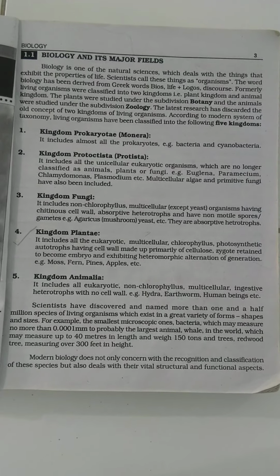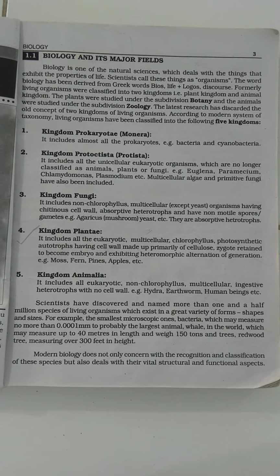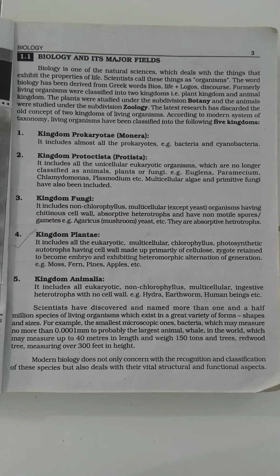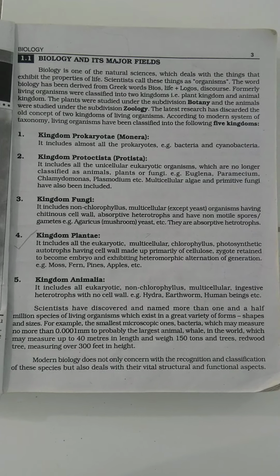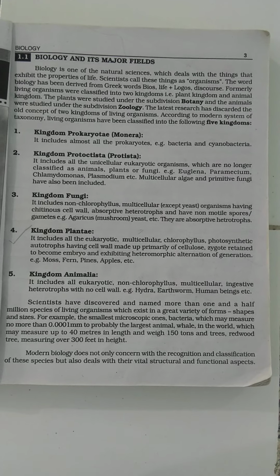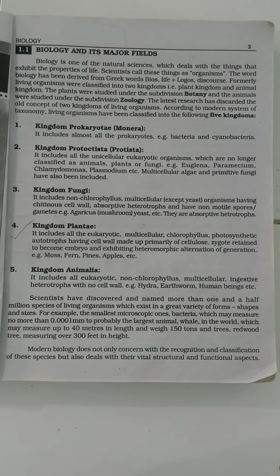These are the examples of the kingdom Plantae. While the kingdom Animalia includes all eukaryotic non-chlorophyllous multicellular ingestive heterotrophs with no cell wall. Hydra, earthworm, human beings are the examples of the kingdom Animalia.